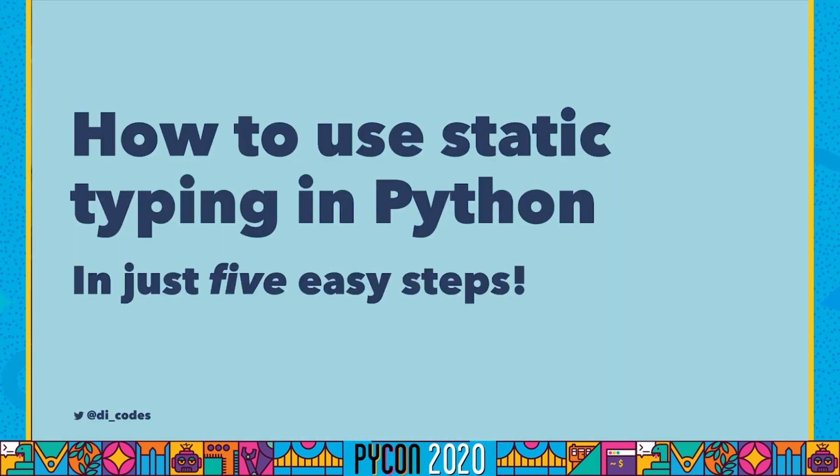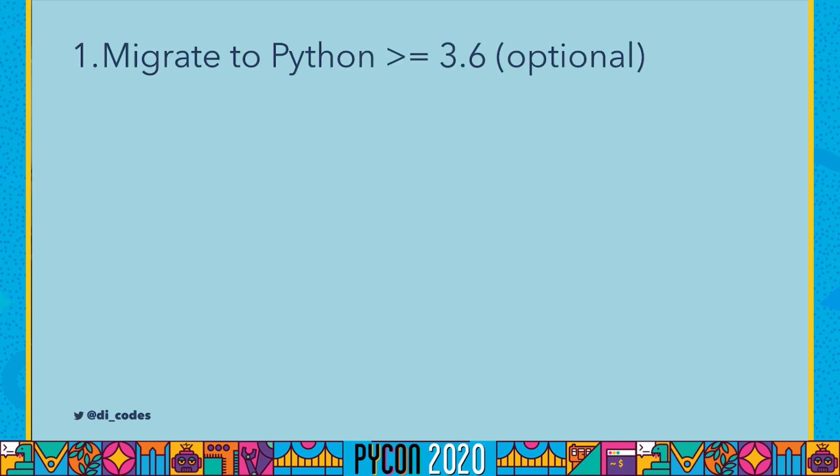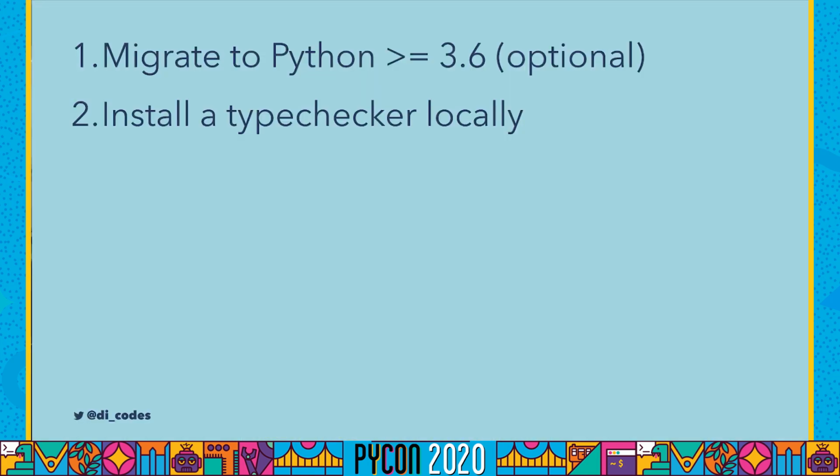So how to use static typing in Python in just 5 easy steps. Step 1, migrate to a Python greater than or equal to 3.6. This is optional. You can do type comments in any version of Python, but you should probably migrate anyways, let's be honest. Step 2, install a type checker locally and integrate it into your editor. I don't care which one, and you can even install more than one if you really wanted to.